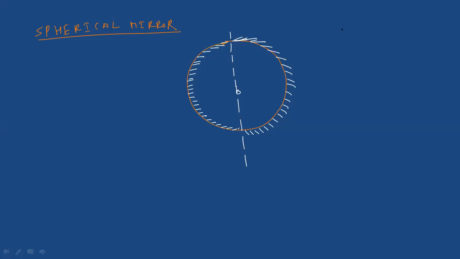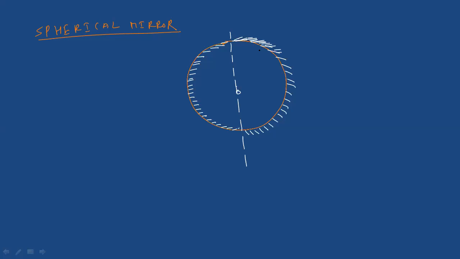Have you seen your mirror? The back side of the mirror is colored. Why? Because if one side is not colored, then you can't see the image of yourself. So it is coated with some color so that the image can be formed.